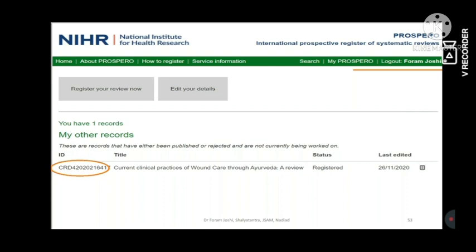But in the documentation you can see a maximum of 105, including all the indexing journals, and in the high impact and PubMed indexed journals there are only 41 articles. So you can see that whatever we are doing is not accessible on the internet. There is less than 10% or 20% documentation.